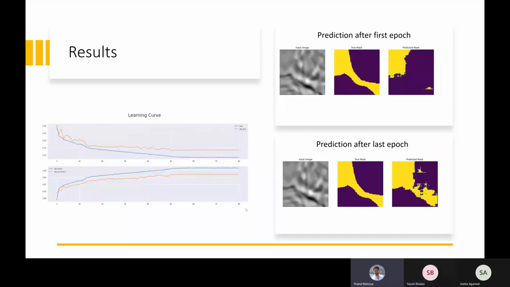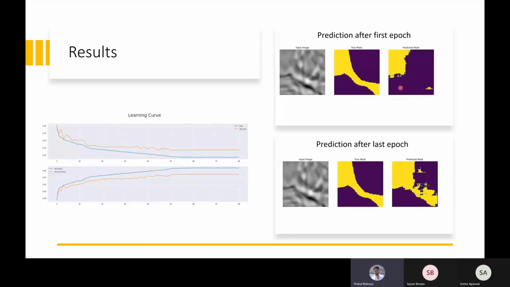Thank you, Sayan. In the results section, I am going to discuss how our encoder-decoder style model performed on the TGS salt identification dataset. As you can see in the left graph, validation set accuracy achieved by our model is about 94.5%. In terms of semantic segmentation, what accuracy refers to is how correctly each pixel is classified in the output mask. As you can see, at the start of the training, the predicted mask was very inaccurate compared to the true mask. The connecting salt boundary between the upper left and the lower right region is not identified by the model at all.